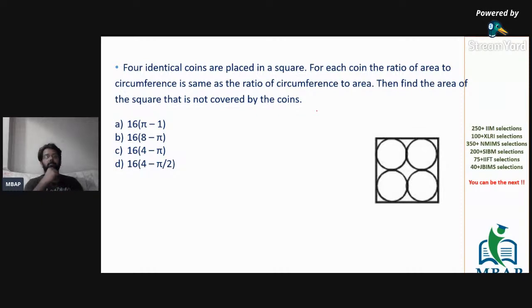Circumference to area, the value is same. This is going to happen only in one case, where the radius is going to be 1. If the radius is 1, the area is pi r square, which is pi, and the circumference is 2 pi r.